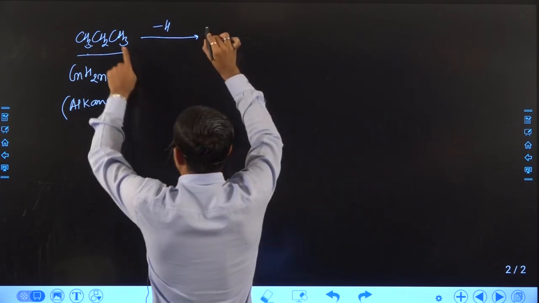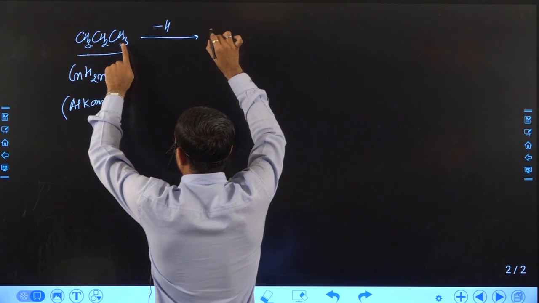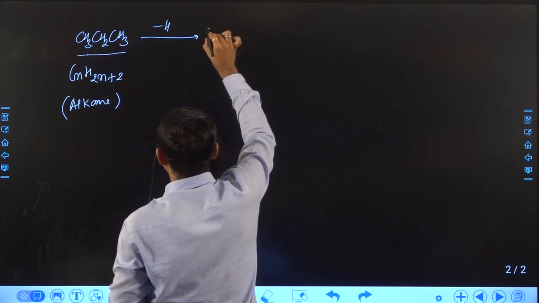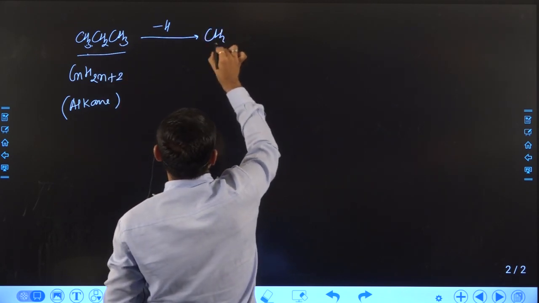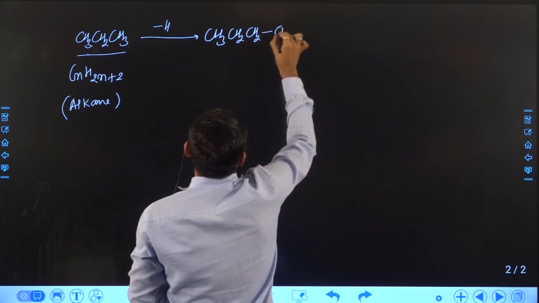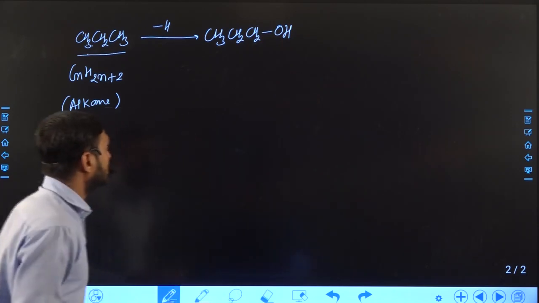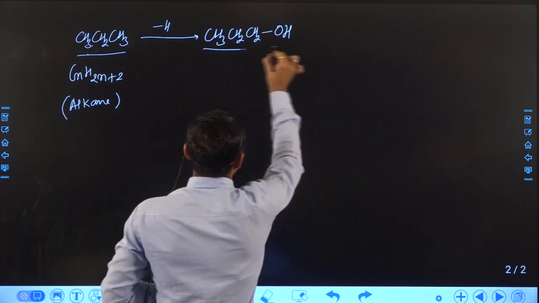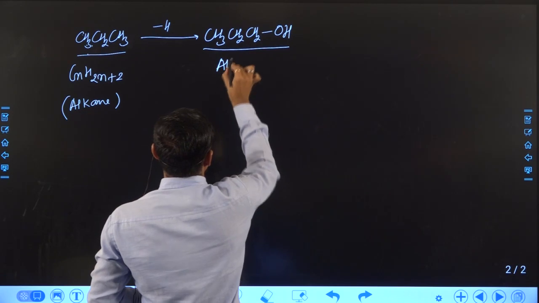Suppose I remove hydrogen from the last carbon or terminal carbon and attach an OH group, right? So the class of compound will become alcohol.